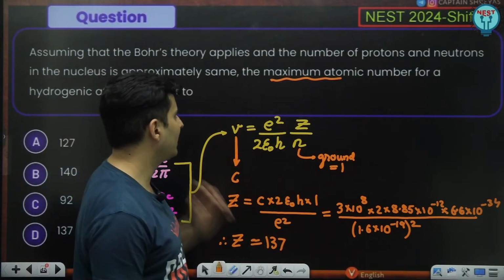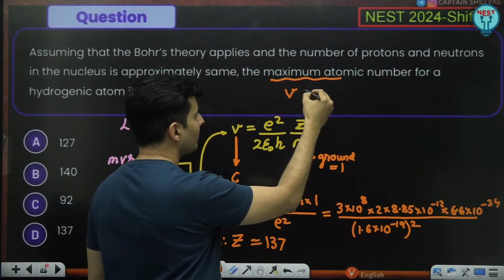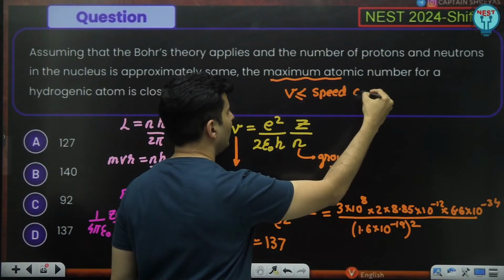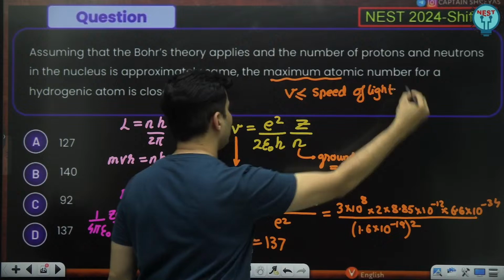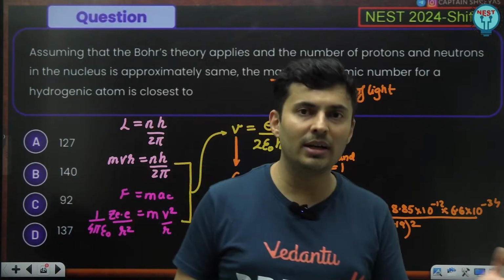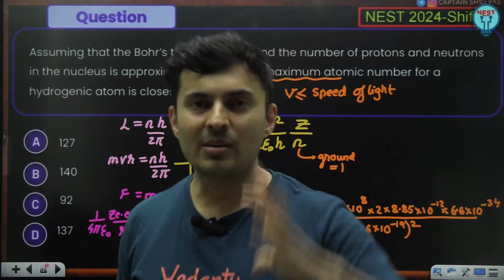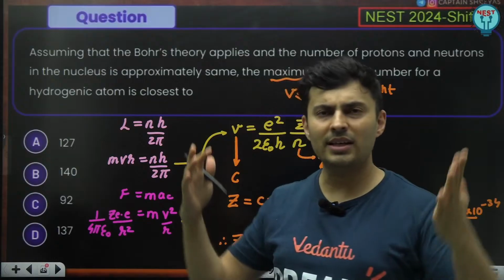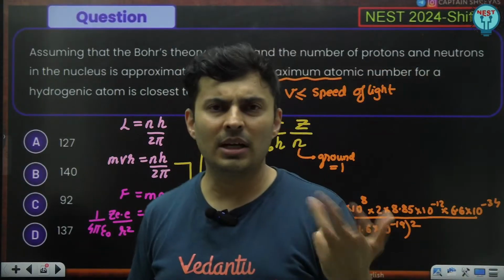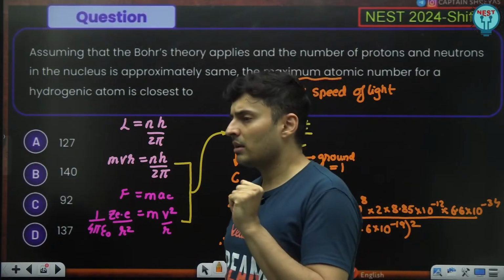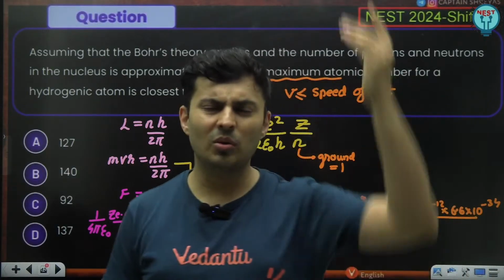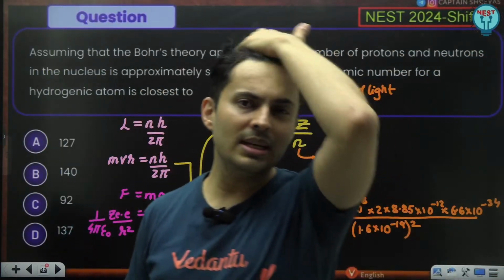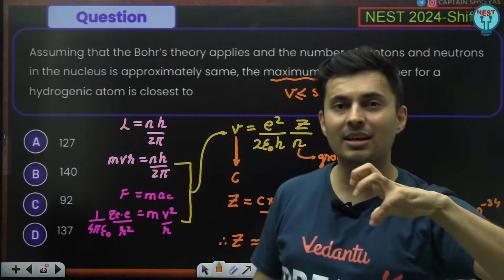This is very important. For the maximum atomic number, the velocity has to be lesser than or equal to the speed of light. That thing should strike your brain, that why would it be limiting? Because in Bohr's model, what all is there? Angular momentum. n does not have a limit. n can be 1, 2, 3, 4, 5, 6, 100, 1 lakh also. Angular momentum that way has no limit. Then energy can be maximum 0, which means the electron will be free. How is that related to atomic number? No. The only way something can be restricting in nature is the speed of light.